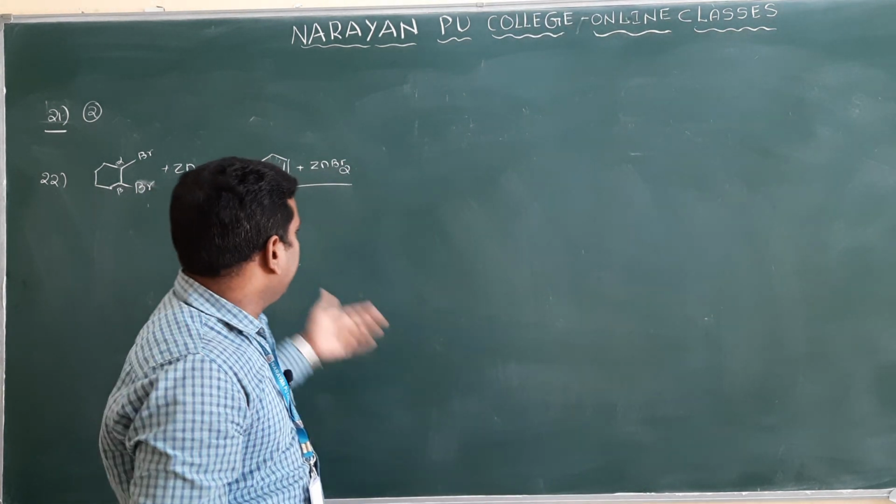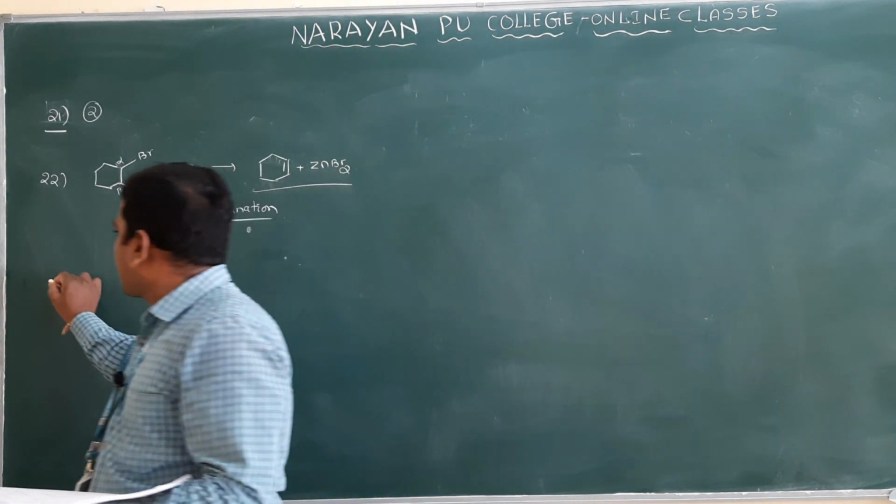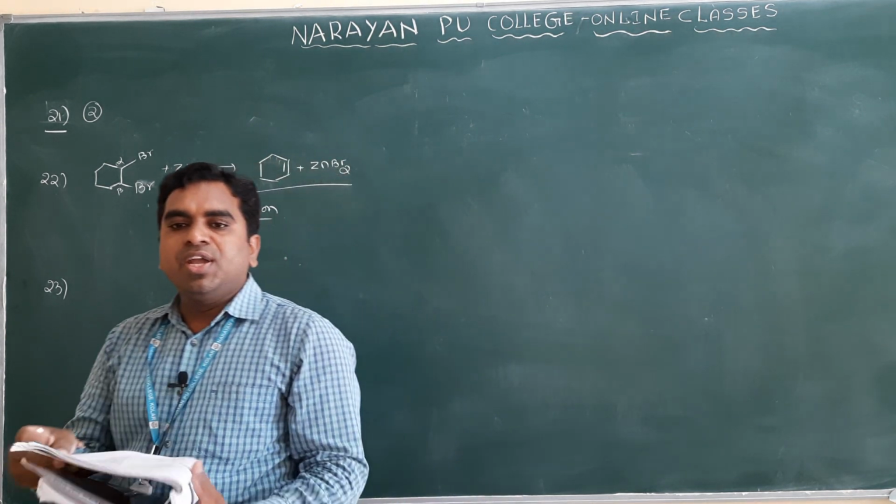Clear? So anti-elimination here also. Next one, coming to question number 23. Question number 23: which of the following cannot undergo E2 elimination?